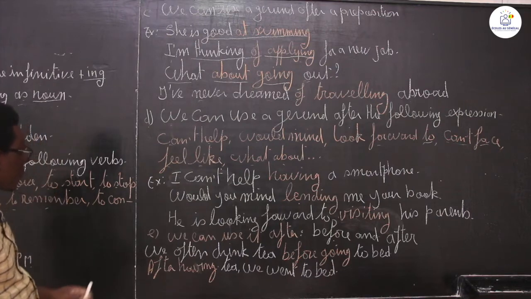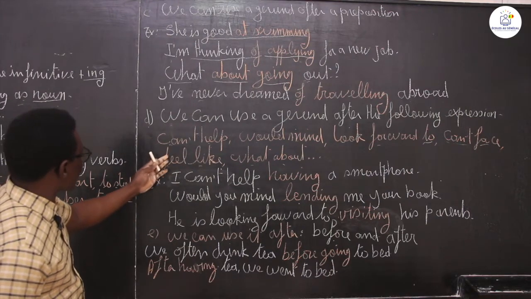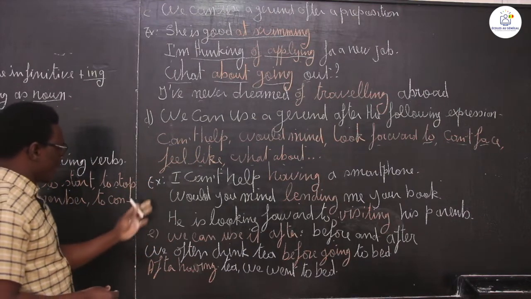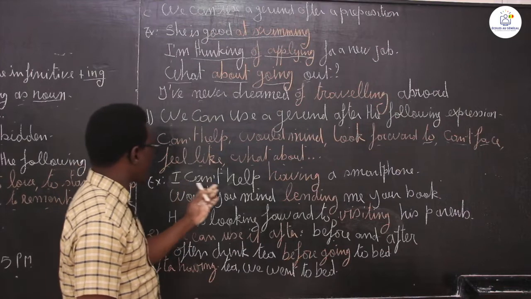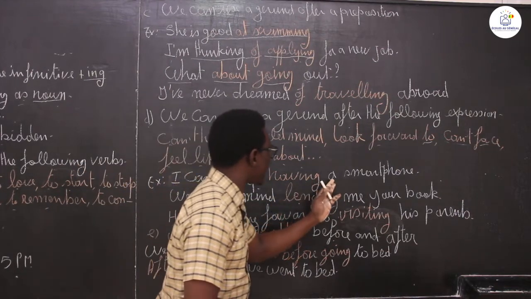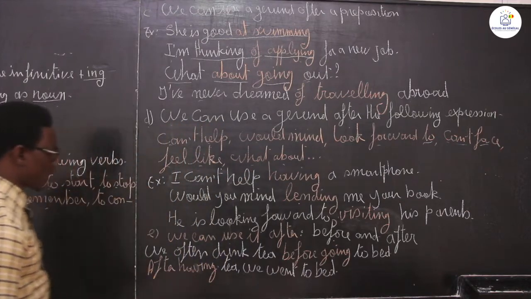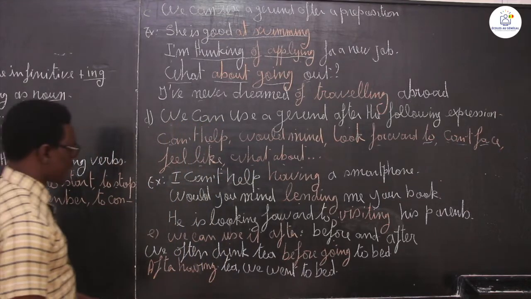So here we have these expressions with which we can use a gerund. Example, I can't help having a smartphone. Je ne peux pas m'empêcher d'avoir un smartphone.